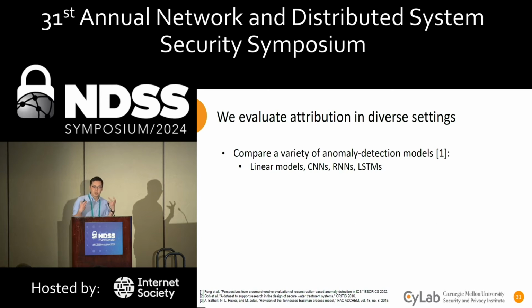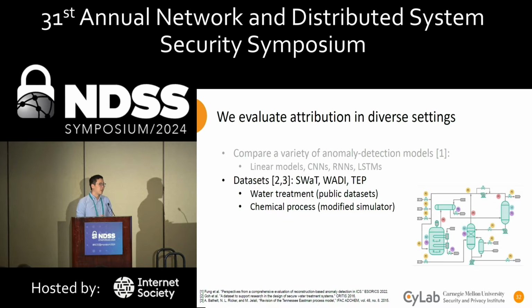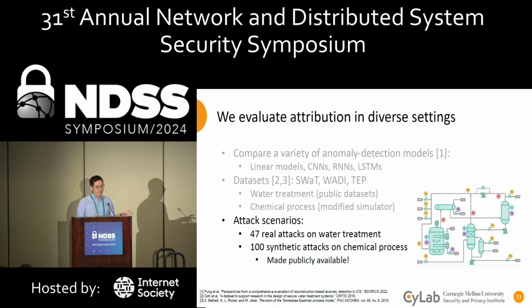Our work is the first to evaluate attribution in a large, diverse setting. So we compare across a variety of anomaly detection models, such as linear models and deep learning architectures like CNNs, RNNs, and LSTMs. We also compare across 3 different datasets. SWAT and WADI are 2 publicly available water treatment datasets generated from a real system. And TEP, or Tennessee Eastman, is a chemical process provided in the form of a simulator, which we modify for our work. When evaluating attributions, we evaluate over a variety of attack scenarios.